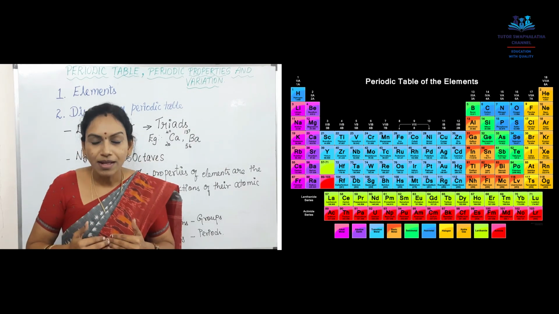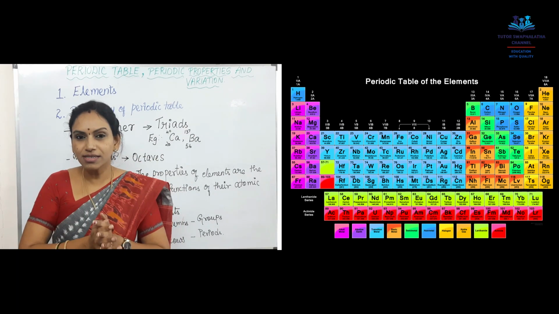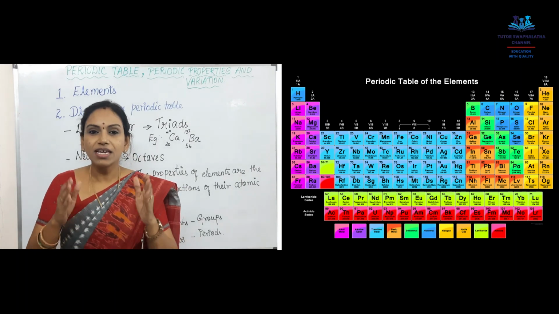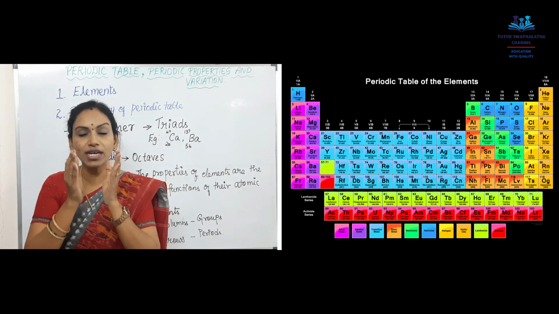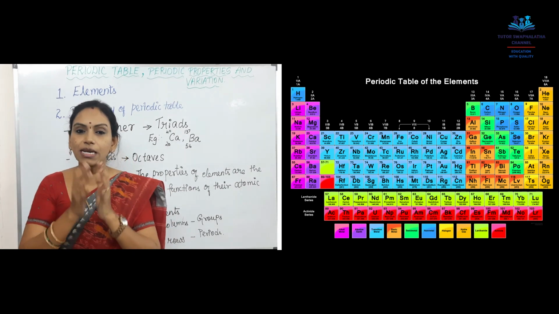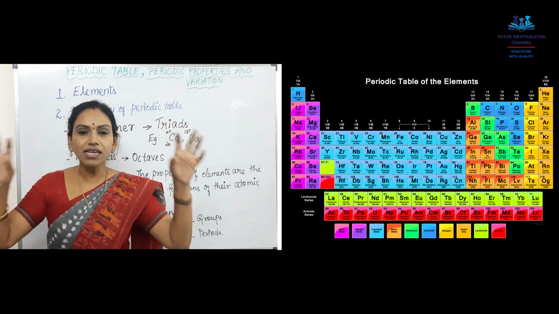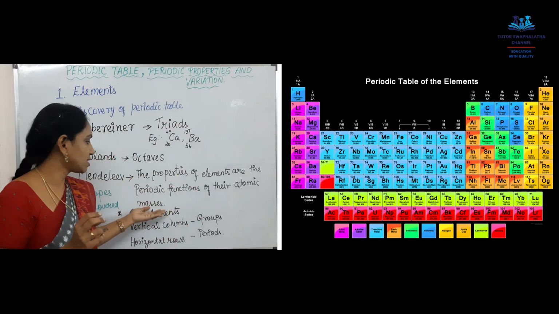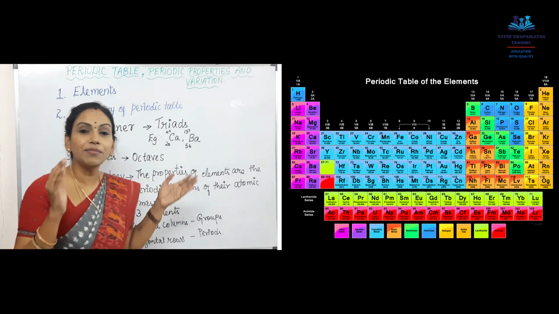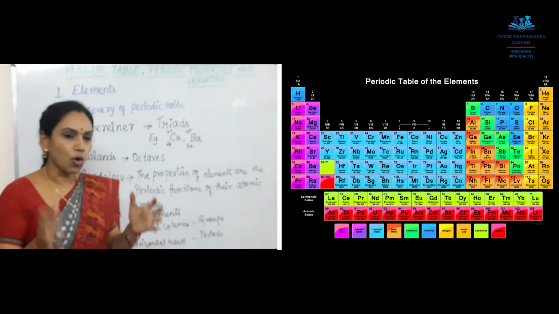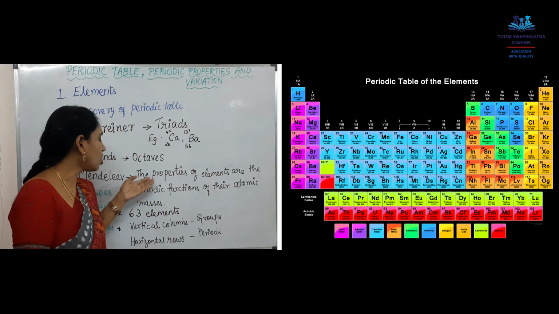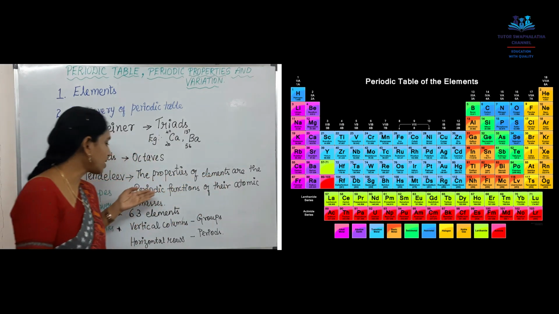Then came the very famous scientist Mendeleev, Dmitri Mendeleev. He gave the first periodic table of 63 elements. He arranged all the elements according to their atomic masses. Mendeleev's periodic law was that the properties of elements are the periodic functions of their atomic masses.